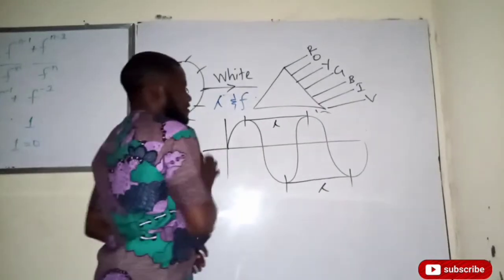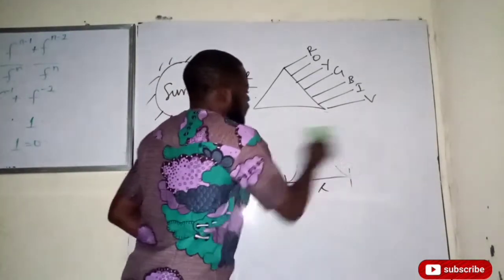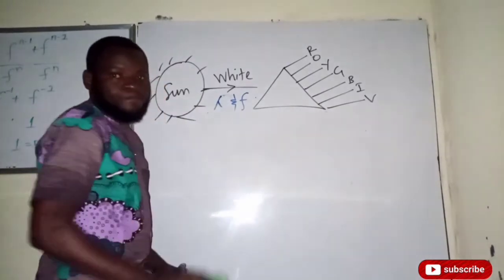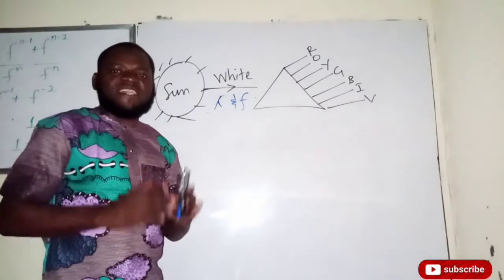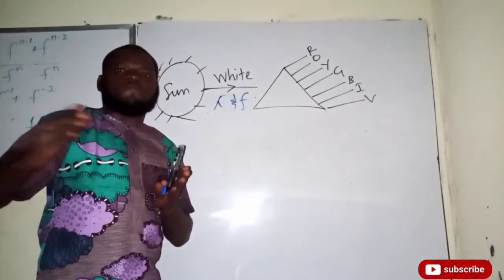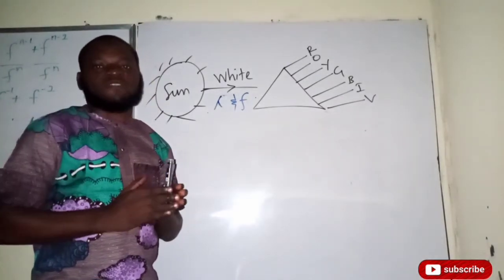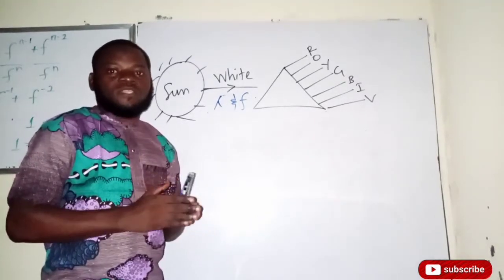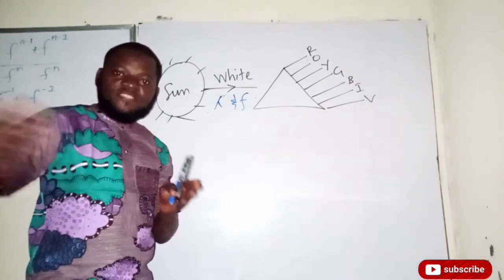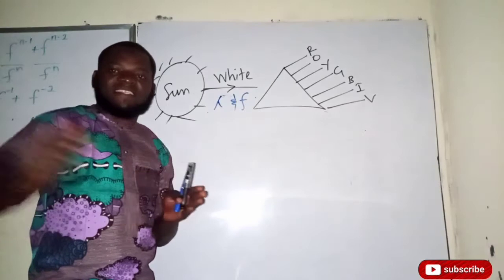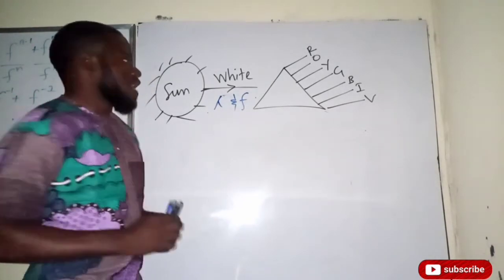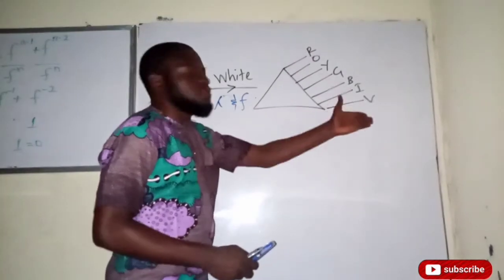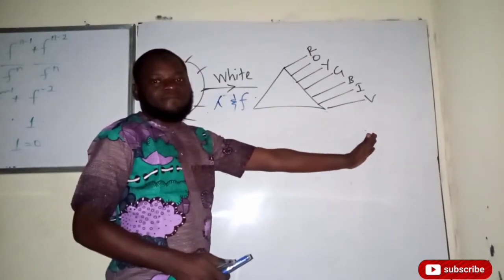Now, when you talk about electromagnetic radiation, we have what we call the electromagnetic spectrum. And what is the electromagnetic spectrum? The electromagnetic spectrum is the arrangement of the frequency of the electromagnetic radiations. So that is the range of the frequency of electromagnetic radiation is what we call the electromagnetic spectrum.